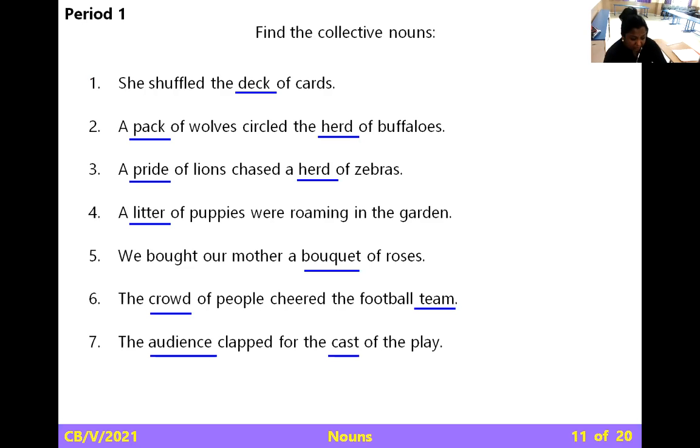So I'm going to show you. See, there are groups: a deck, a pack, a herd, a pride, a litter, a bouquet, a crowd, an audience, a cast of the play.